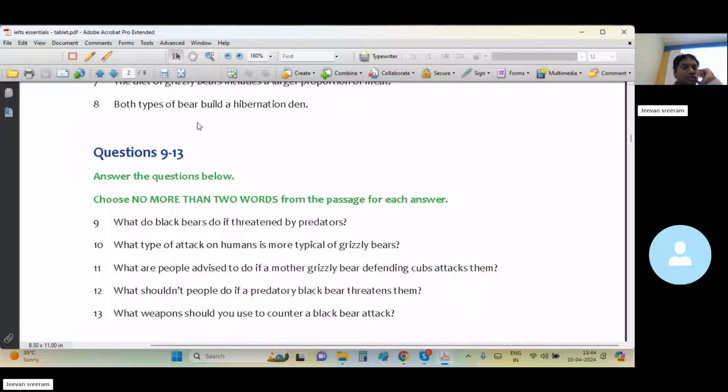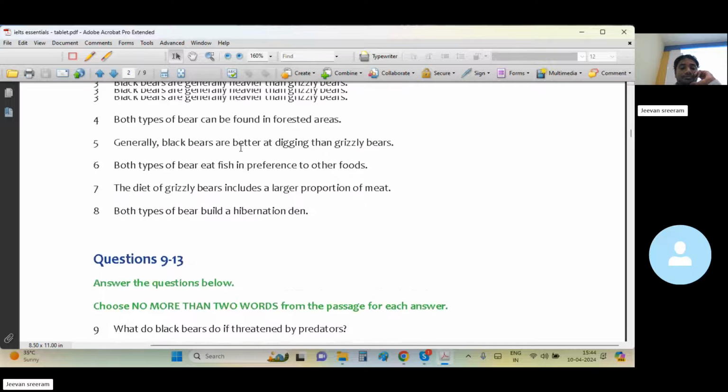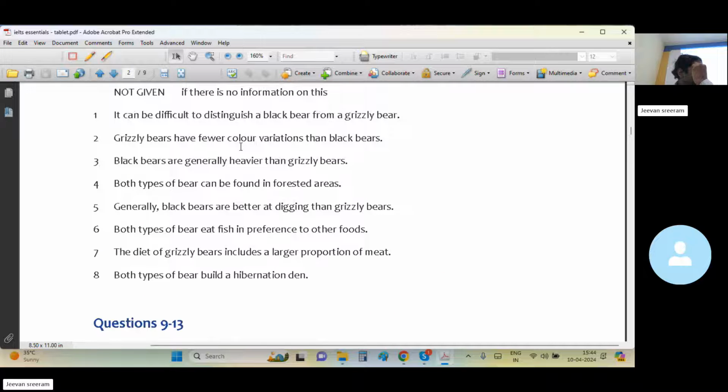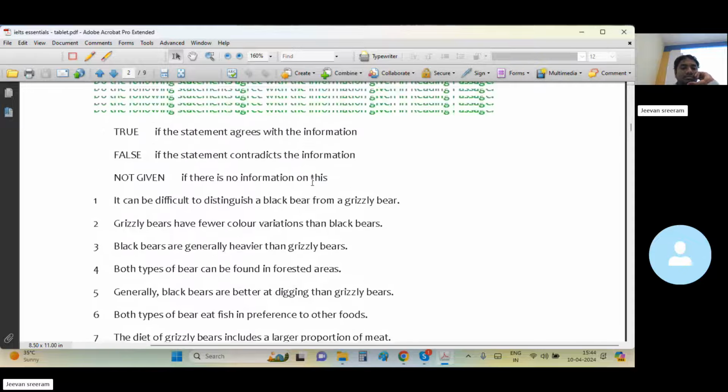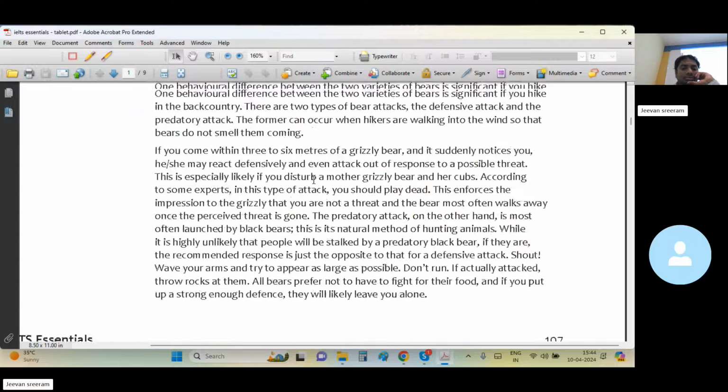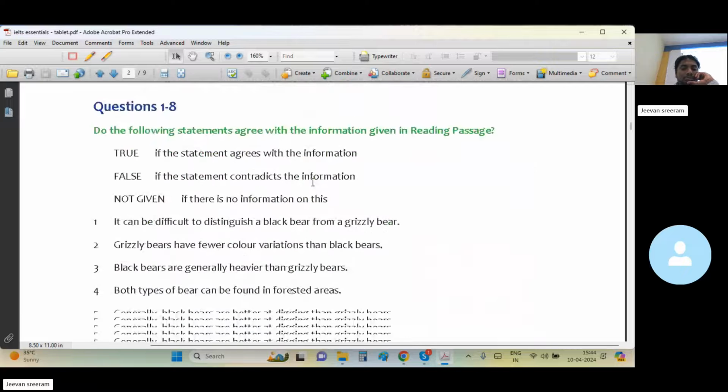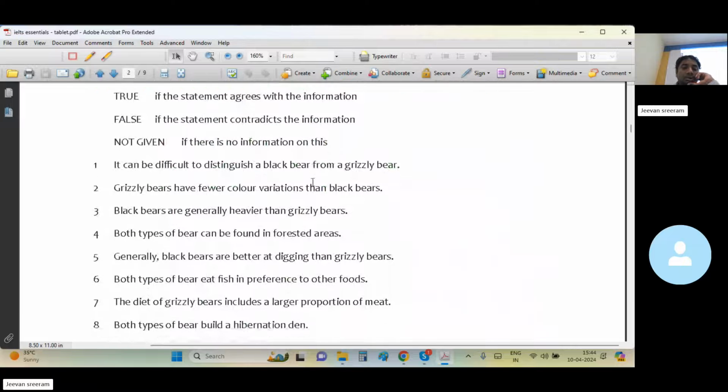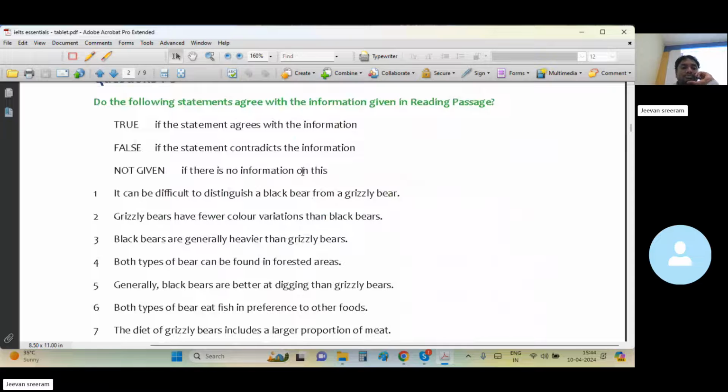From 9th to 13th, two, more than two, not more than two words, only two words. Okay, so it has clearly been given what kind of sentences can get true, false or not given, right?